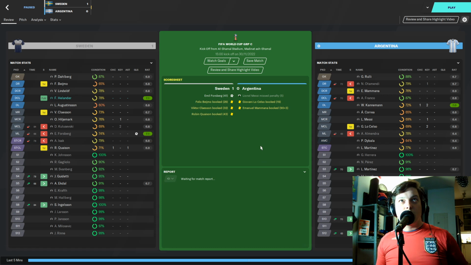In the other matchup in Group C, 1-0 victory for Sweden over Argentina. Emil Forsberg with the goal on 41 minutes. Lionel Messi misses a penalty, but Argentina had 4 points going into this game. Sweden had 3, so Sweden takes top spot in the group, and I believe Argentina's goal difference is going to put them through over South Korea, but we will check that after we watch the goals right now.